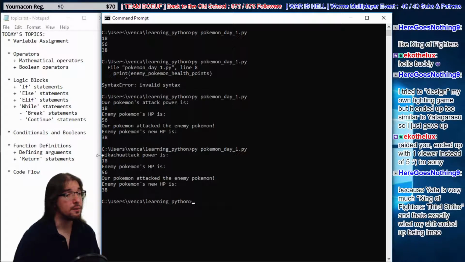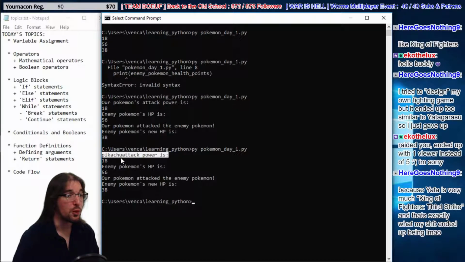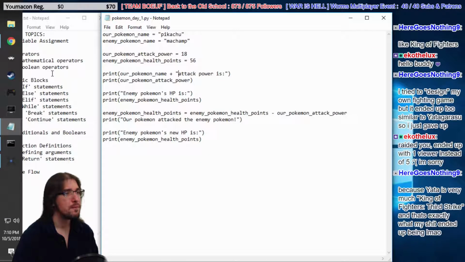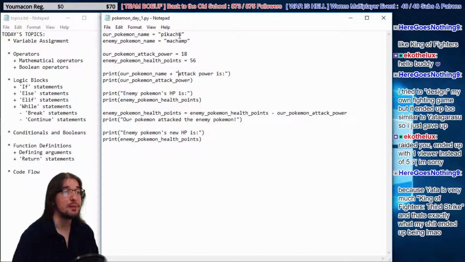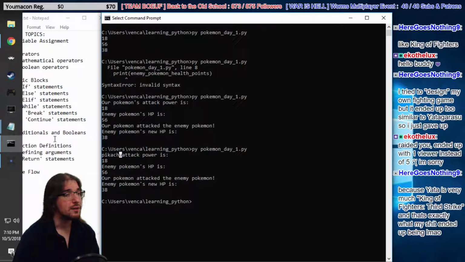Okay, well, here we have it, it worked, kind of. Pikachu attack power is. But when you add strings together, they add right together. So as you can see, we have this weird word here, Pikachu attack power is. So we have to go back to our code. When we add these strings together, right now we have Pikachu as the name. Let's put an apostrophe s and a space. So now we have our Pokemon name, Pikachu, plus apostrophe s space attack power is. All right, so let's see what happens now.